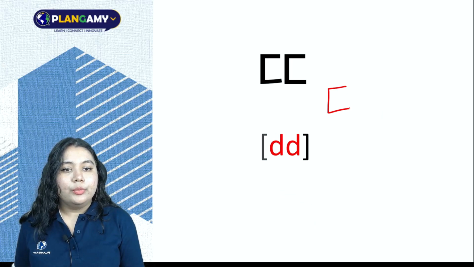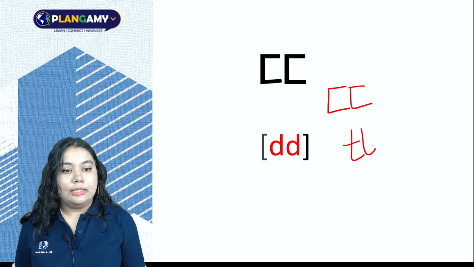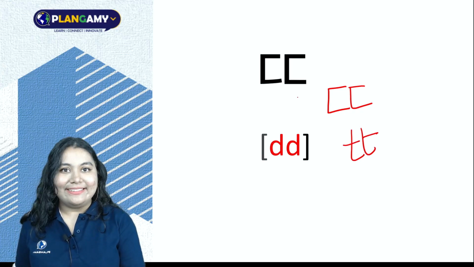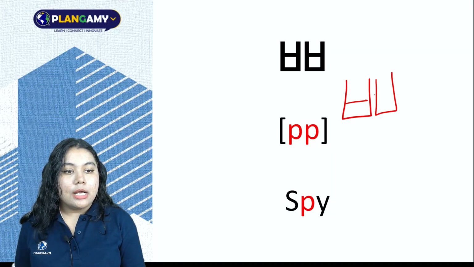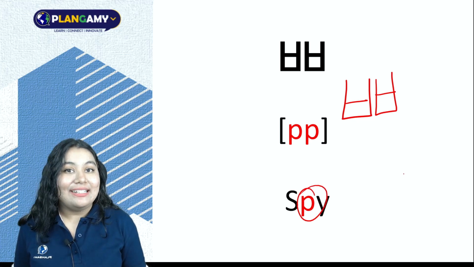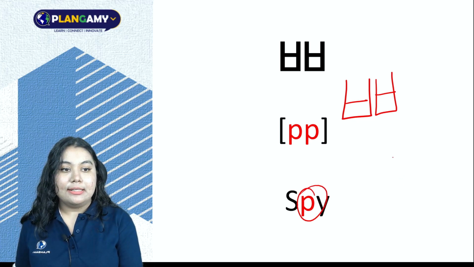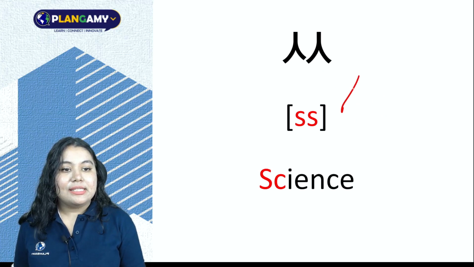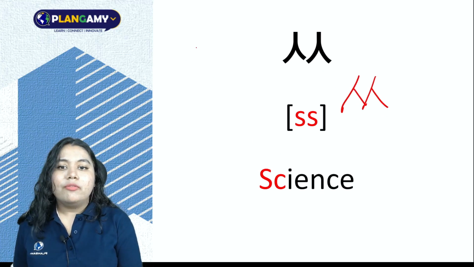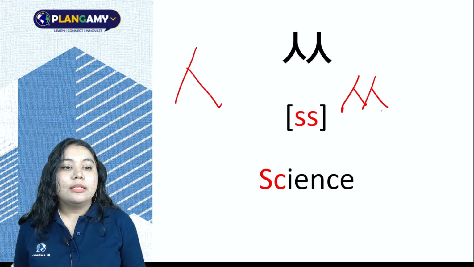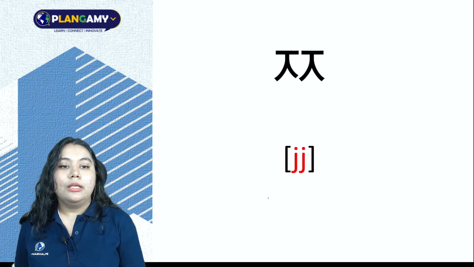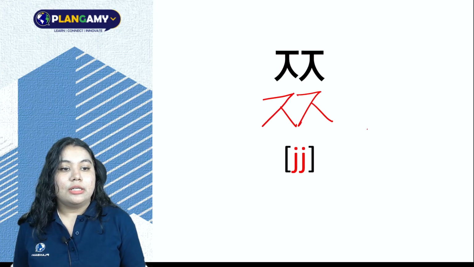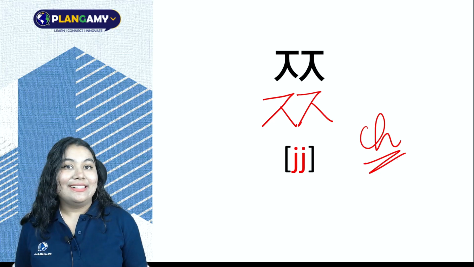Then we move on to tt, tt sound. Now we go to pp, like the P in spy, short and tense. Next we have ss. We have the s, the basic consonant, then ss, a tense S sound. Our last double consonant is jj, like the J in a tense sound.